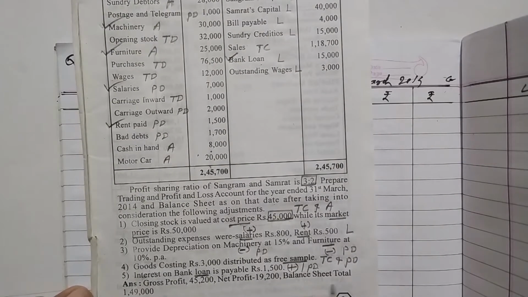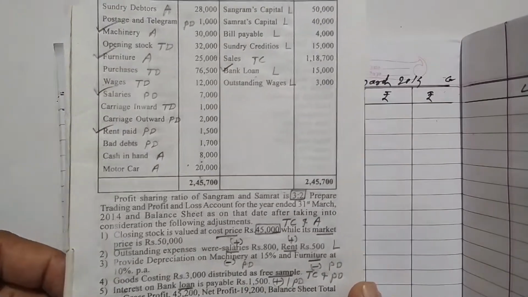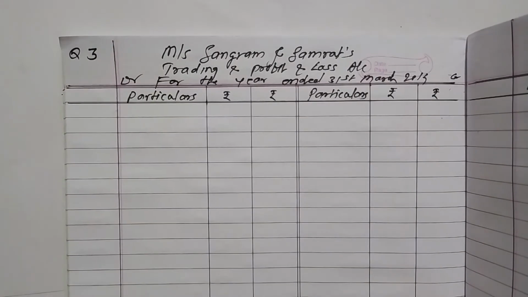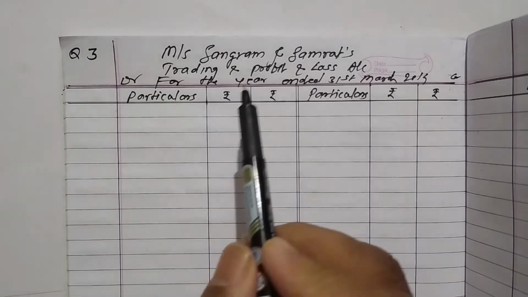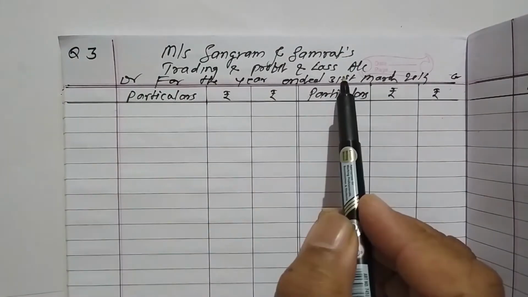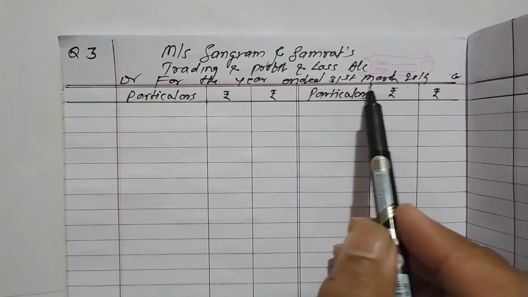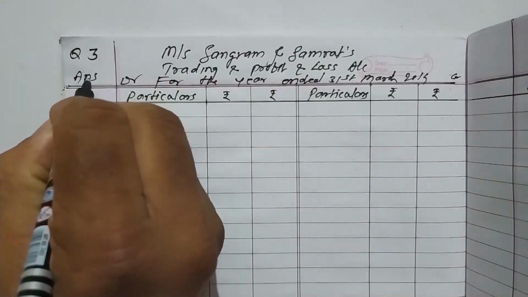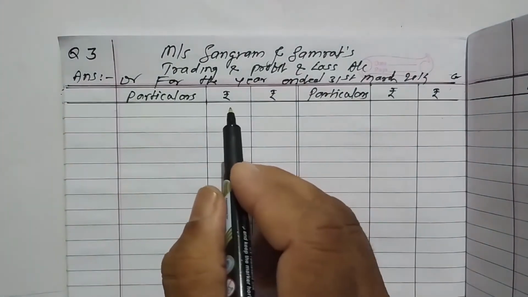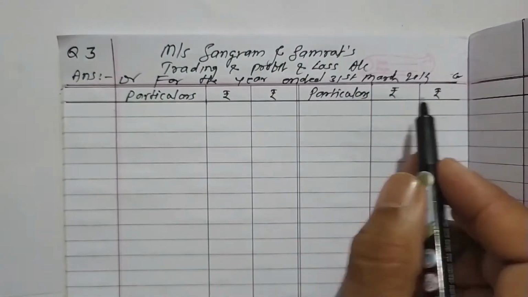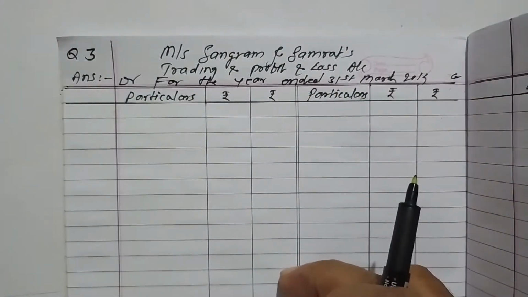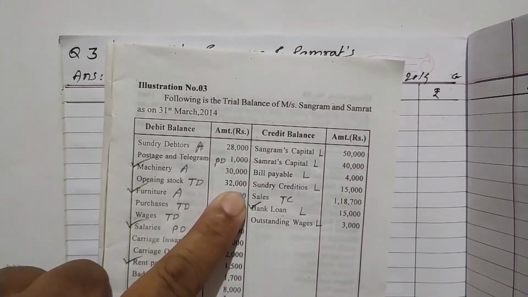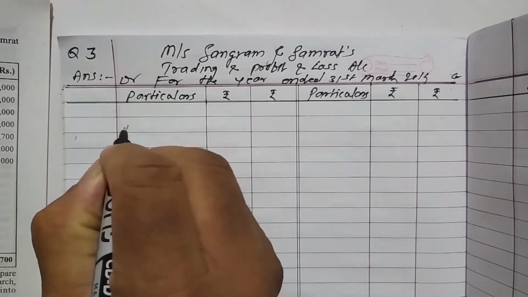Okay. Now go to enter the figures in the answer sheet. Answer sheet will be just like this one. Firm's name is Messrs Sangram and Samrat. Trading and profit and loss account for the year ended 31st March 2014. Debit, credit. Okay. Now particulars, rupees, inner and outer column. First part is the trading account and second part is the profit and loss account. Now see. Opening stock, first placement. Right here it is, to opening stock.